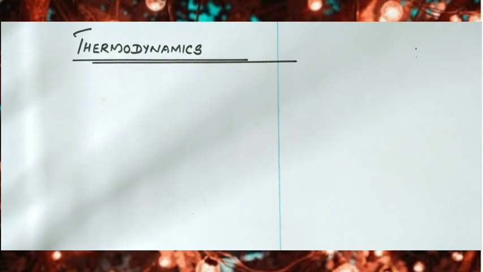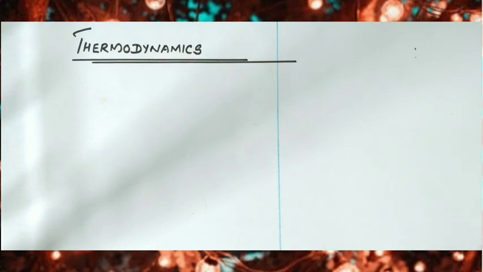We are going to start a new chapter, chapter 12, thermodynamics. In the last chapter, that is thermal properties of matter, we have studied what is heat, what is temperature, what is change of state, and different properties related to heat and temperature. So this is also a chapter which relates heat, temperature, the first law of thermodynamics, the second law of thermodynamics, etc.